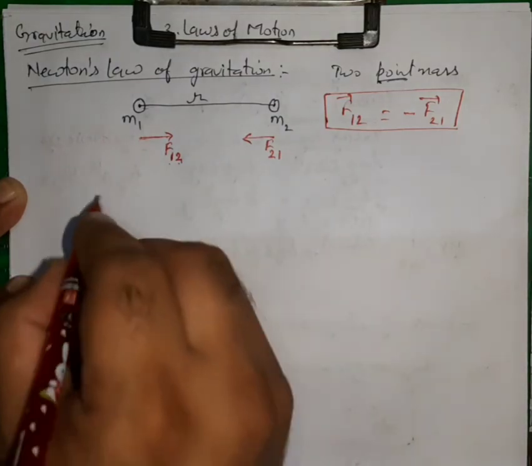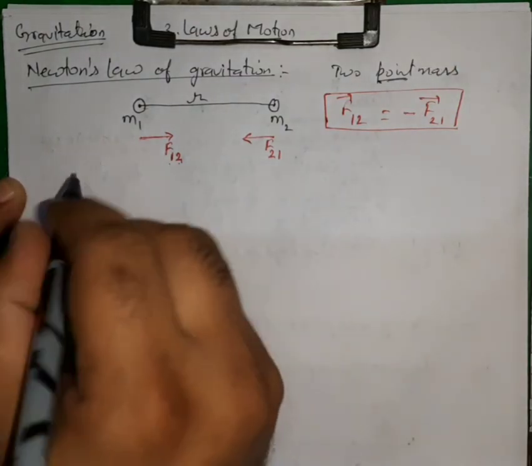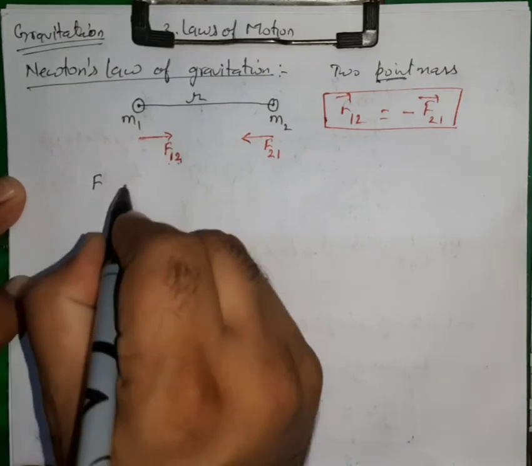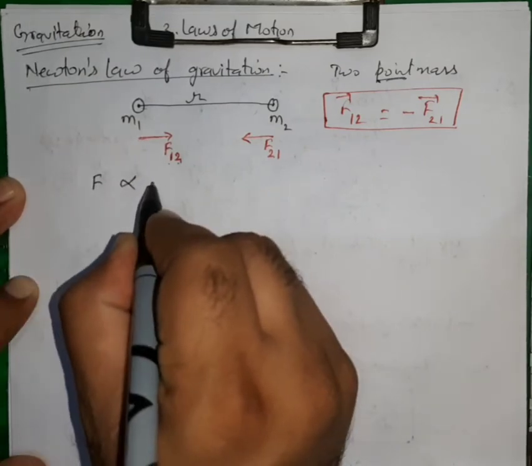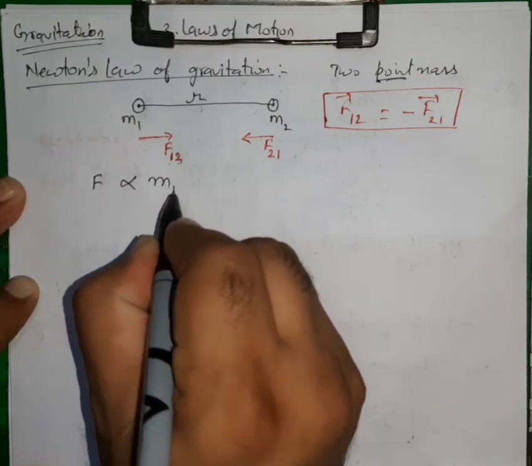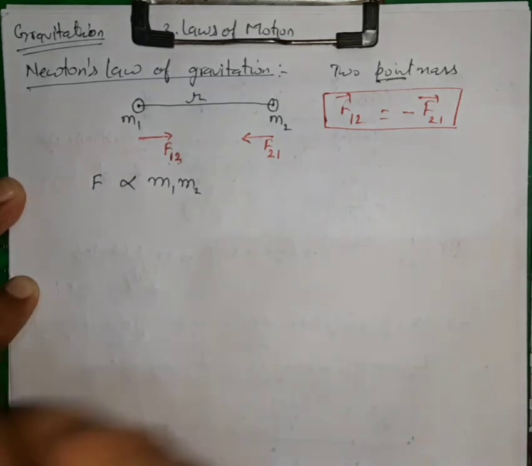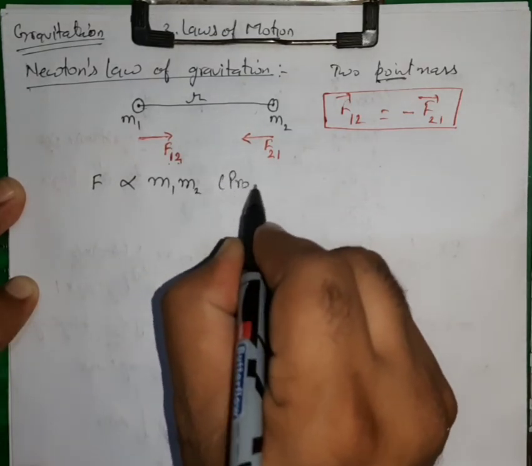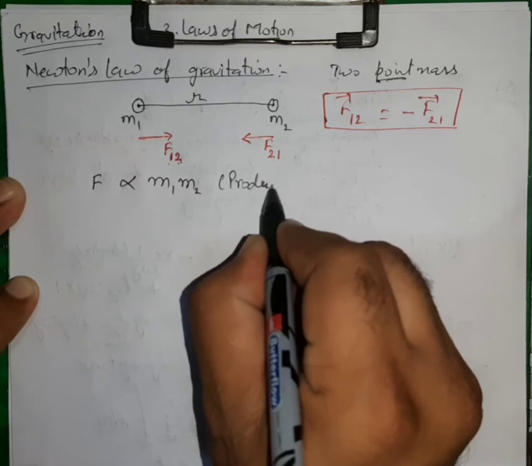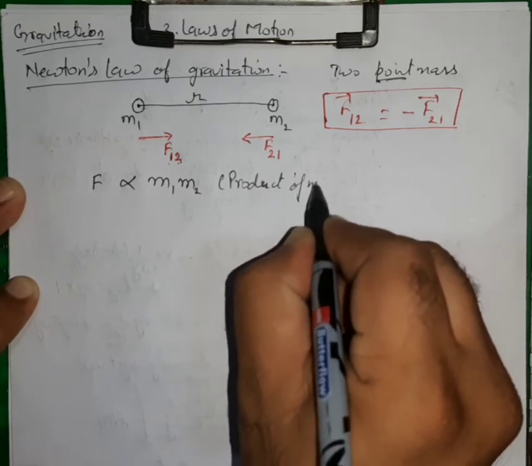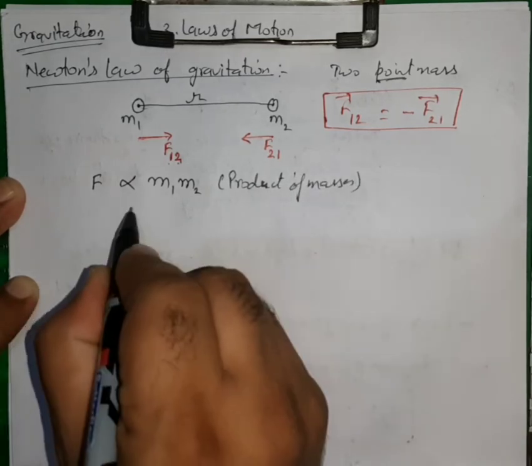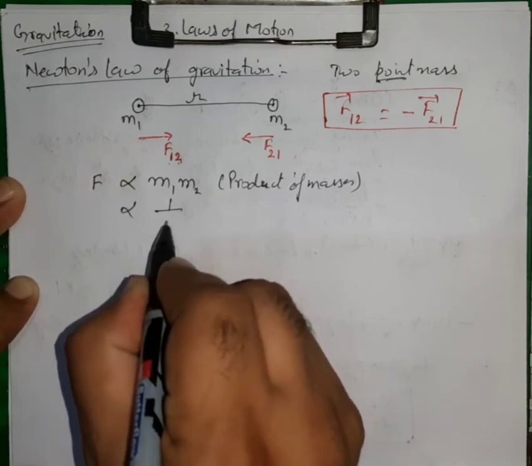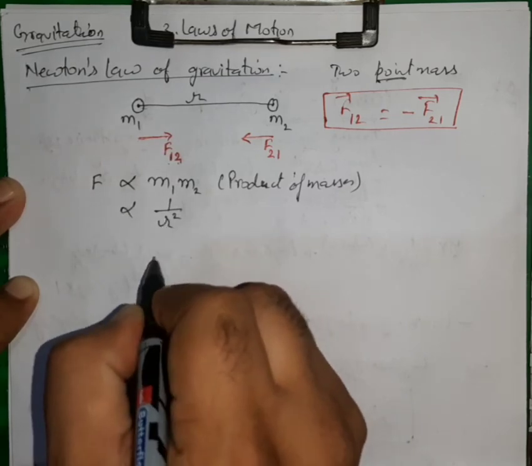Now the force of attraction F is directly proportional to the product of the masses, m1 m2. So it is also called the product law. And it is inversely proportional to the square of the distance between the two masses, 1 over r square.